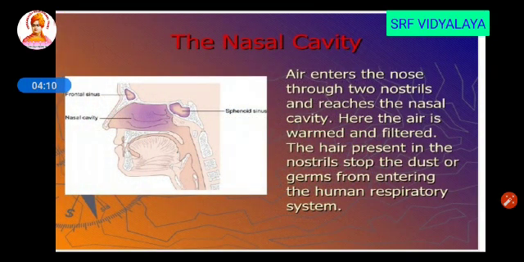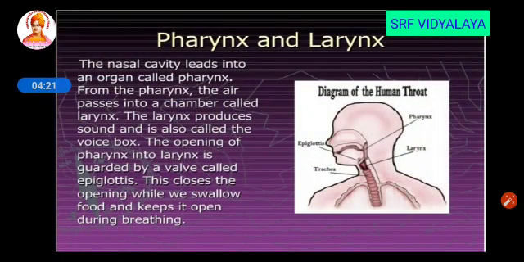Then the external nares will open into the nasal cavity, and here it acts as the link between the external nares and pharynx. The nasal cavity leads into an organ called pharynx. From pharynx, the air will be passed on to larynx. Larynx produces sound, so it is also called the voice box.